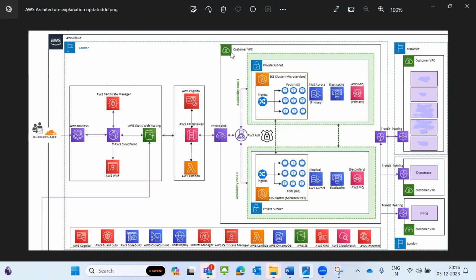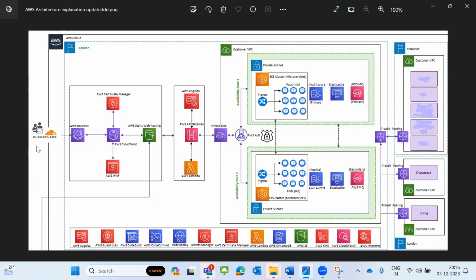And I have a VPC, a custom VPC. Inside it I am managing two availability zones. Why are we managing two availability zones? Because of high availability of the application. So availability zone 1 and zone 2.